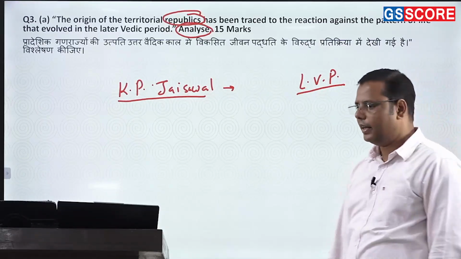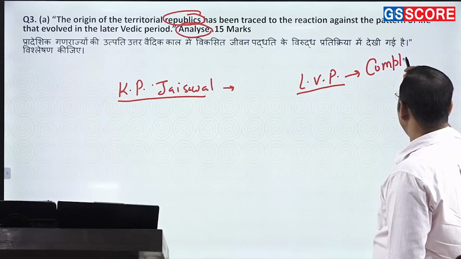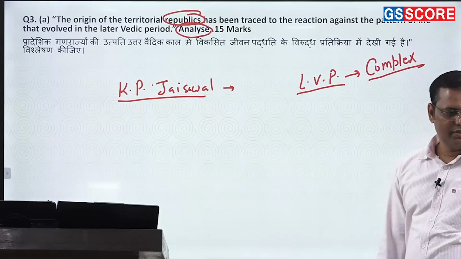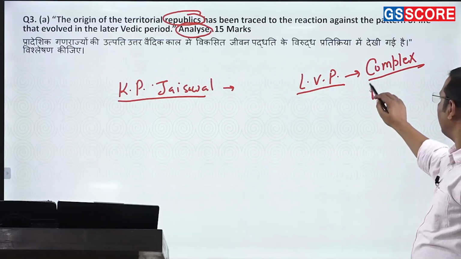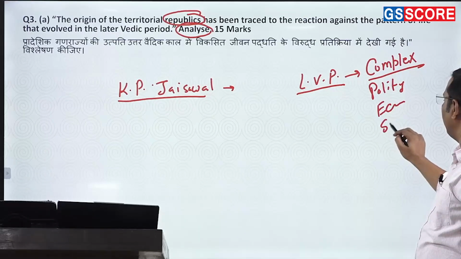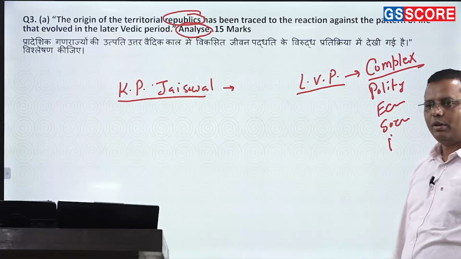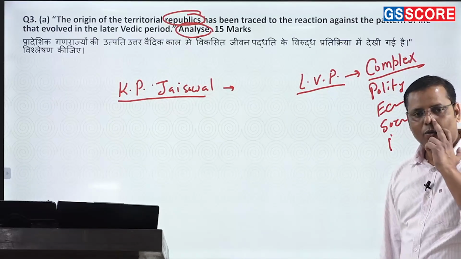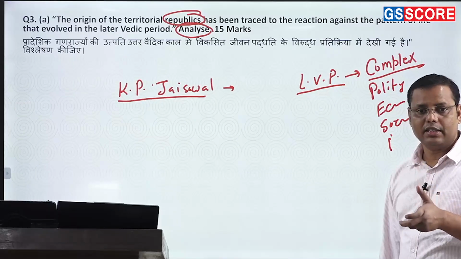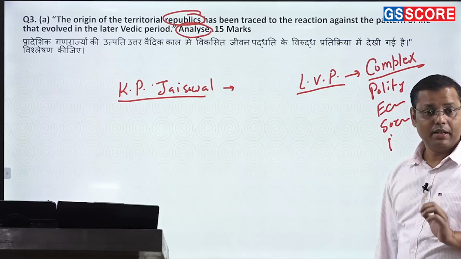Again, I'll say the society was becoming more and more complex over the period. And this complexity is very much noticeable in which area? It can be noticeable in the polity, in the economy, in society, culture, religion, everywhere. Everywhere we find this complexity is on the increase. Now, whenever life or the society goes through some bigger transitions or transformations, some people either adjust with it, some people reject it.